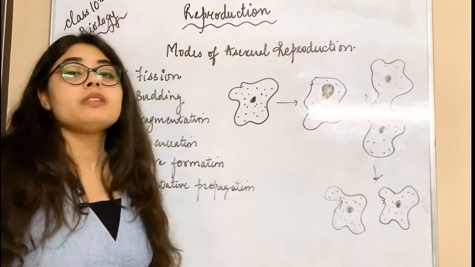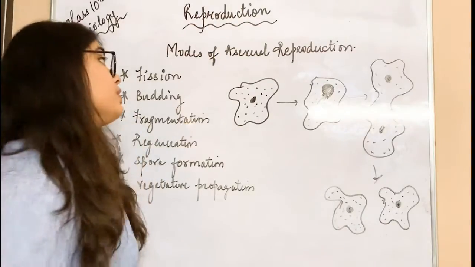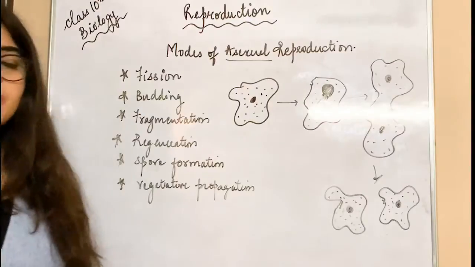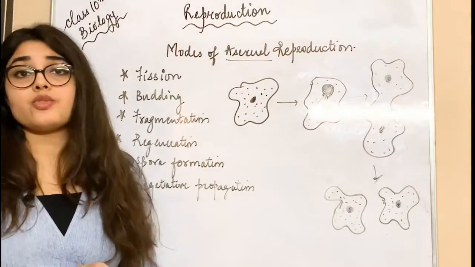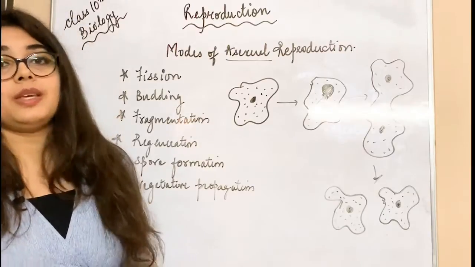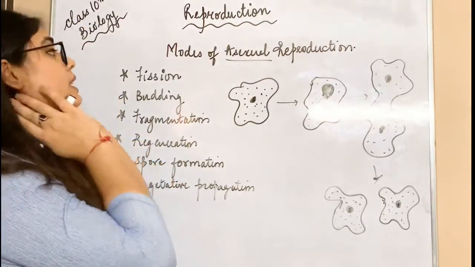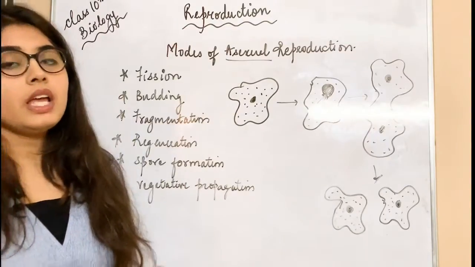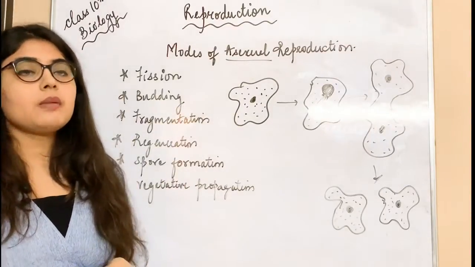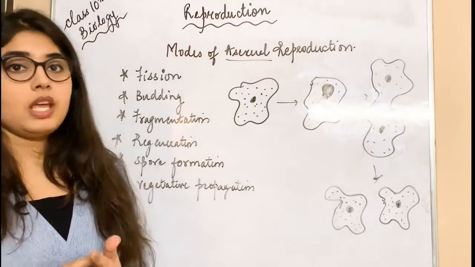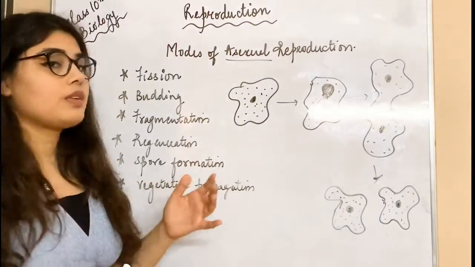Today we'll be talking about the third part, the types, or modes, of asexual reproduction. In the previous video I already explained what asexual reproduction is. In this video we'll move forward with the different types. We have already studied that only a single parent is involved, so there is no gamete formation. All these things I have already told you in the previous video.